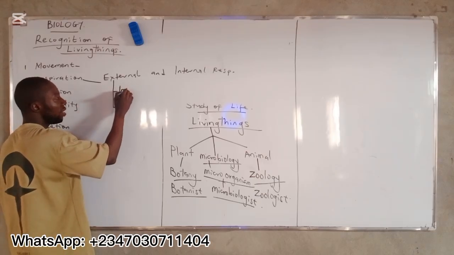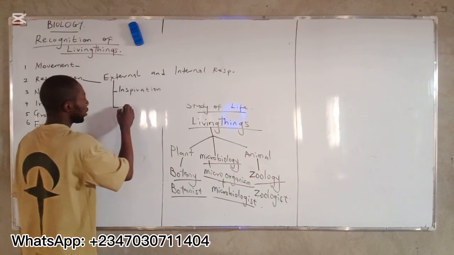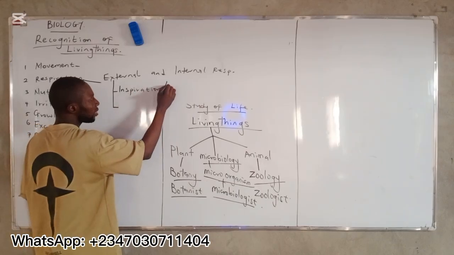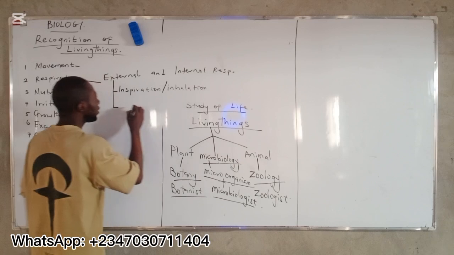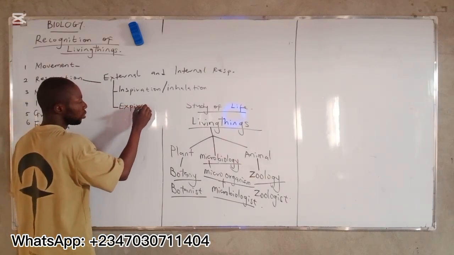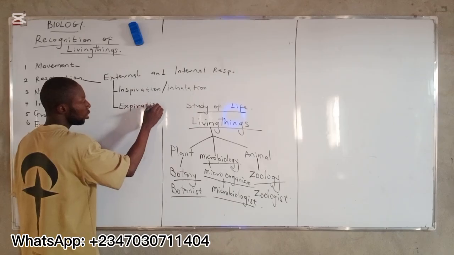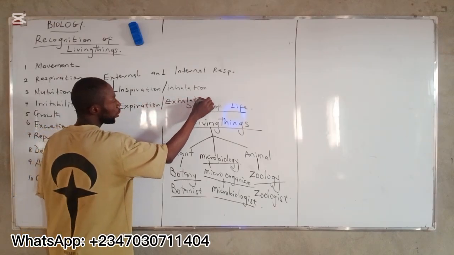Then for external respiration, we have two phases. We have inspiration, which is also known as inhalation. Then we have expiration, which is also known as exhalation.